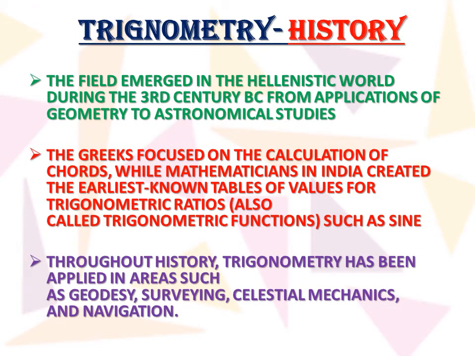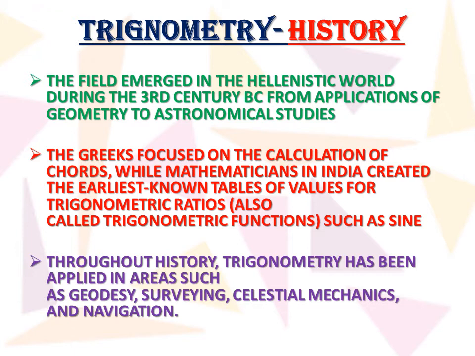Now, let's see what the history of trigonometry is. During the emergence of the Hellenic world in the 3rd century BC, that is before Christ, trigonometry and geometry were used for astronomical studies.